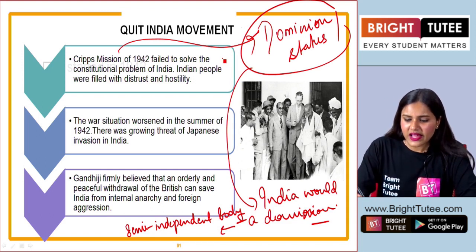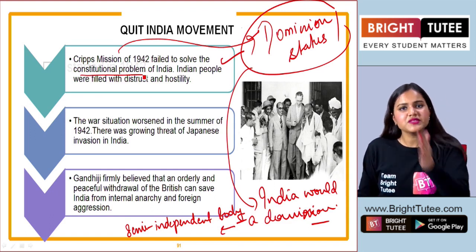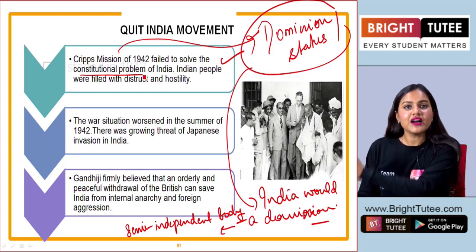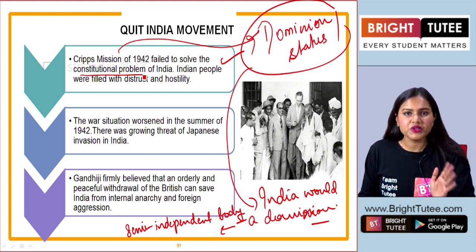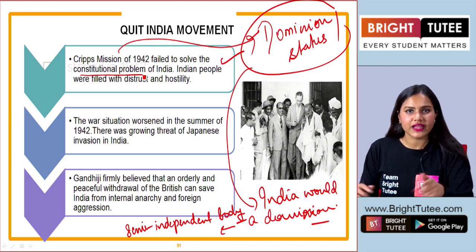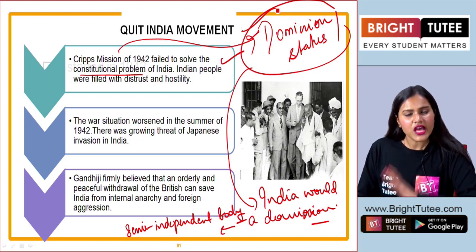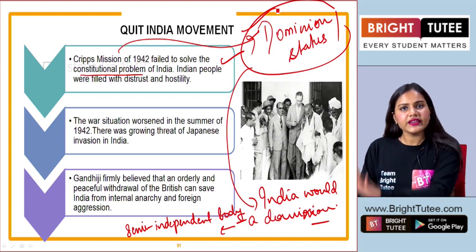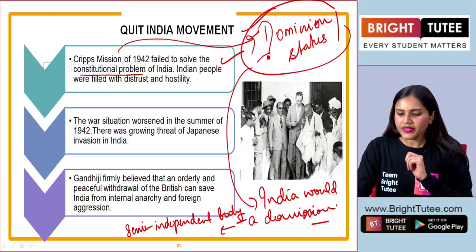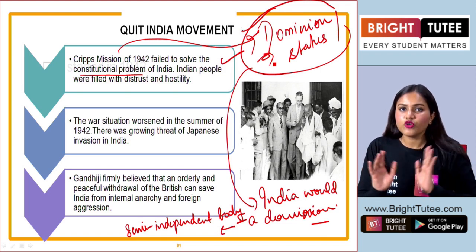Here we see that it failed to solve the constitutional problem because, be it the Hindus, the INC, the Muslim League and other depressed classes, everyone opposed this idea of dominion status that the Cripps mission had introduced. Basically, they wanted India to join the war, and therefore they gave them this idea that they are going to get dominion status. Indians refused the dominion status.